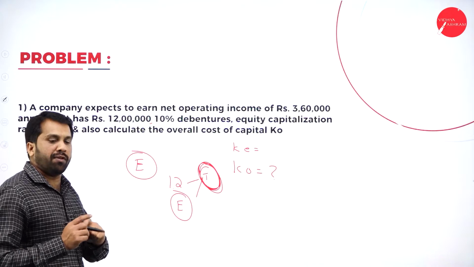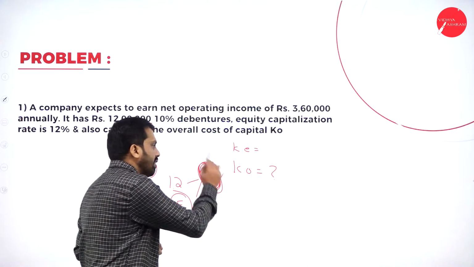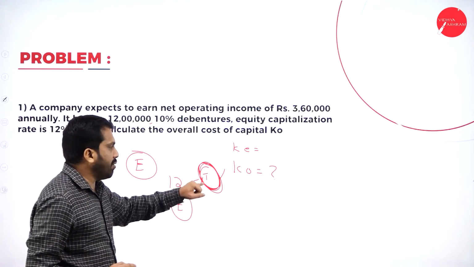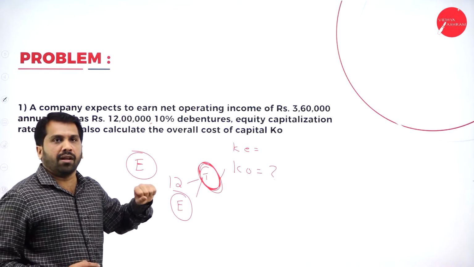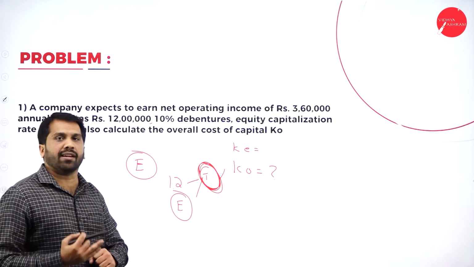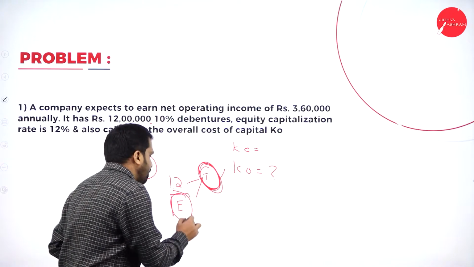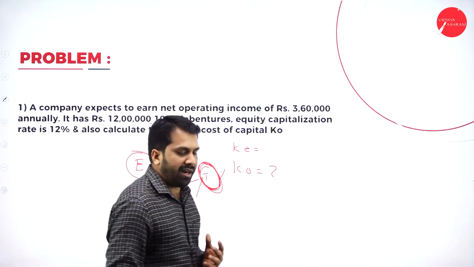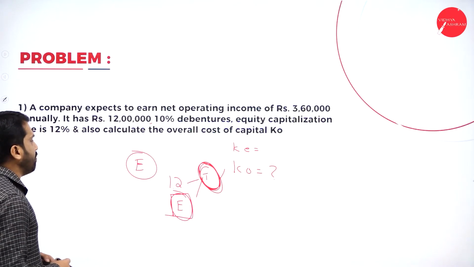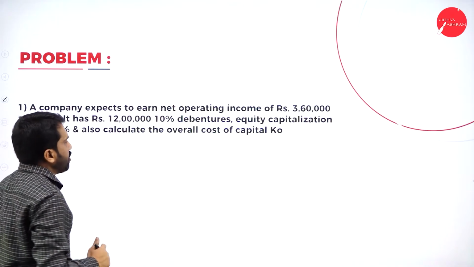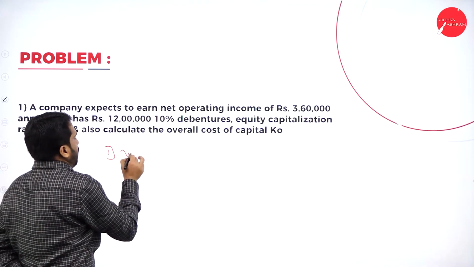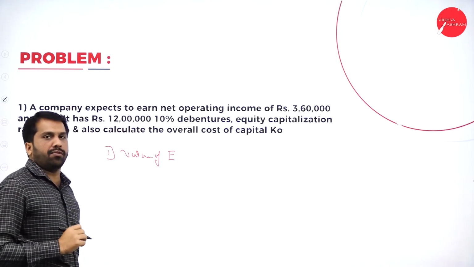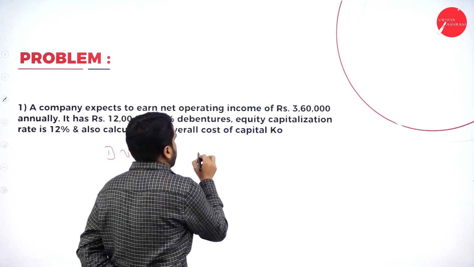Now, first we will find out what is your total investment, means value of the firm. Now, how to find out value of the firm will come later. Before that, how much is your equity? You have to find out the value of equity. We'll go one by one slowly. So, first one, we will find out value of equity. So, how to find out? Very simple.